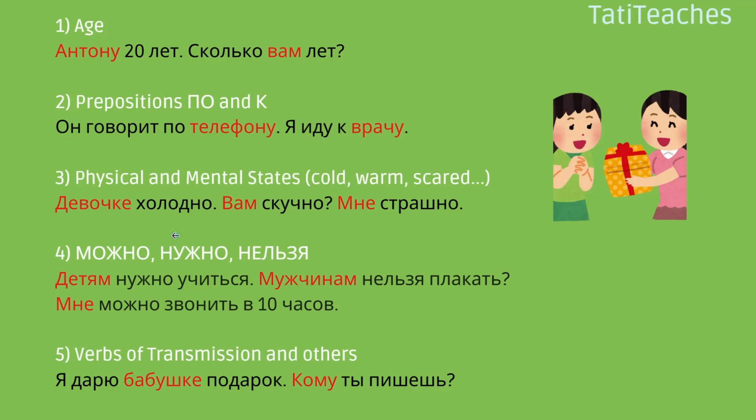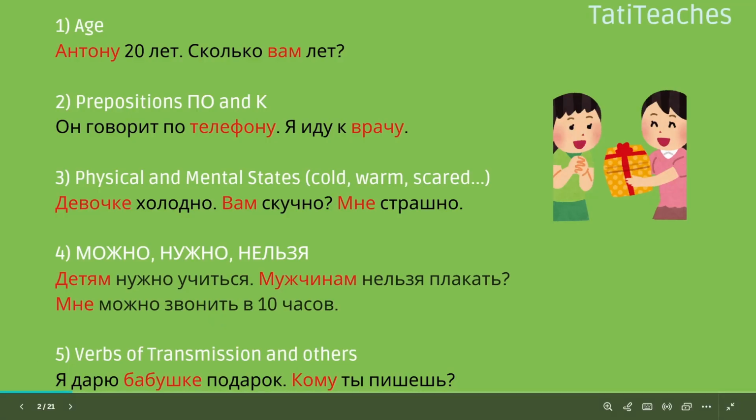4. Можно. One can, one may, it's possible, it's allowed. Нужно. You need, it's necessary, you have to. Нельзя. You can't, it's not allowed, it's forbidden. Детям нужно учиться. Children need to learn, to study. Мужчинам нельзя плакать. Are men not allowed to cry? Мне можно звонить в 10 часов. You can call me at 10 o'clock.